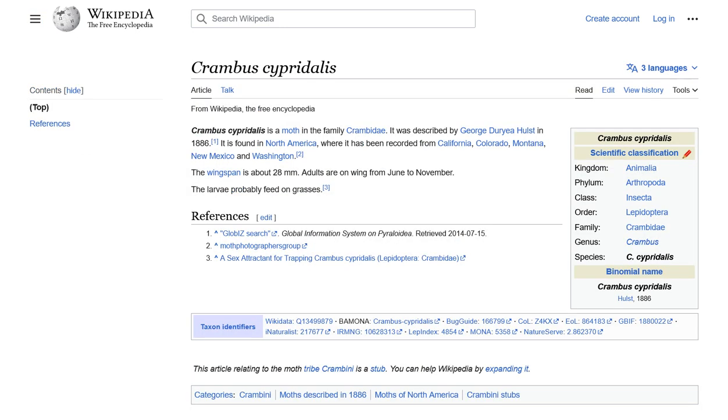Hello again. The current page we are on is about a moth species called Crambus cypridalis. The page provides information about the moth's taxonomy, distribution, and binomial name. Looking at the list of links, I don't see any obvious link that could lead me directly to Adolf Hitler's Wikipedia article. However, I think that by clicking on the link for North America, link number 14, I may be able to find a Wikipedia article that will lead me closer to Adolf Hitler.